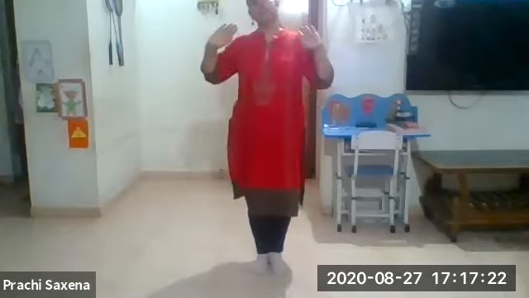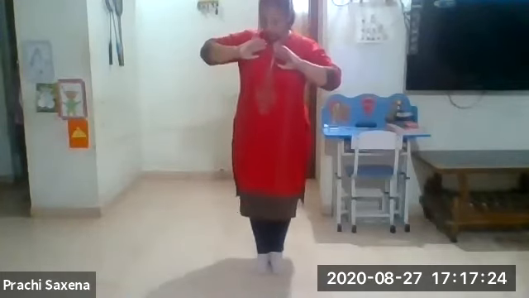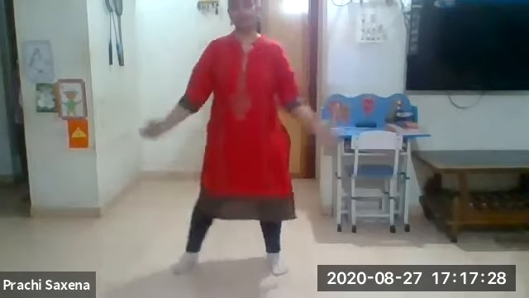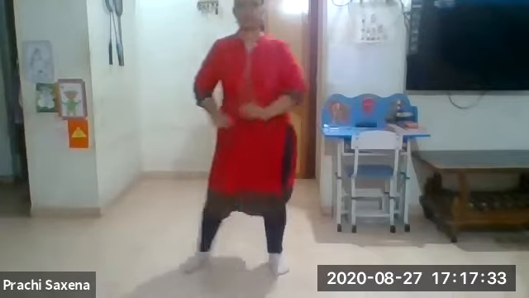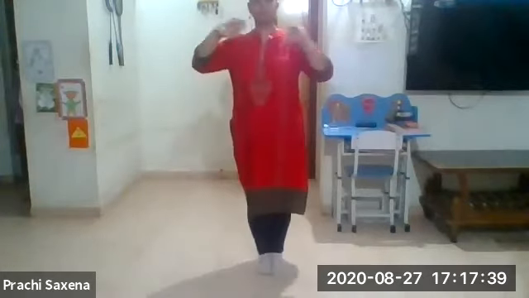You will not move. You will stand in one place and just put your right leg and clap. Don't do like this. Just in the center.